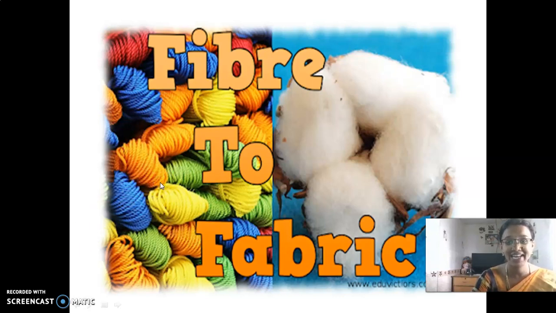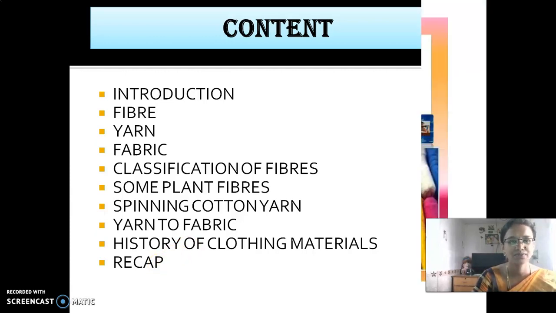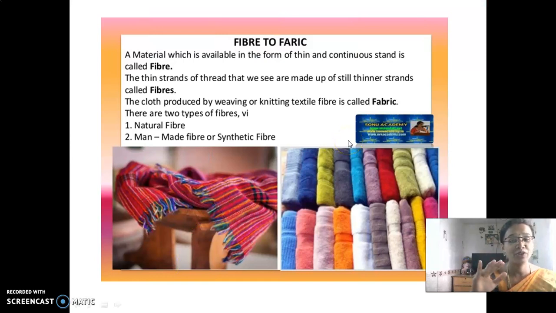So, we are going to revise lesson 3, that is fiber to fabric. These are all the contents. In the last class, we had seen the introduction, what is meant by fiber, yarn, fabric, and then classification of fibers. Today in this session, we are going to cover the remaining topics. They are some plant fibers, spinning cotton to yarn, yarn to fabric, history of clothing materials, and in the last we will be having a recap. Okay, children? So, first fiber to fabric.